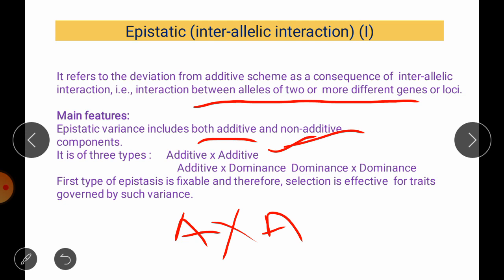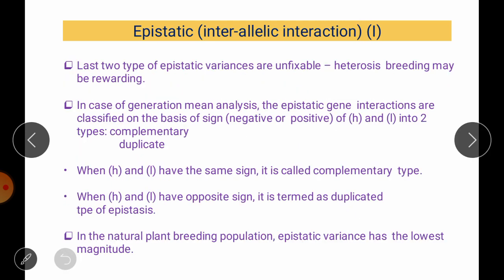Therefore selection for such a trait is effective. But the last two types, additive into dominance and dominance into dominance, are unfixable in nature, and therefore we can't use a selection method. Instead of that we have to use heterosis breeding in order to produce a new variety.